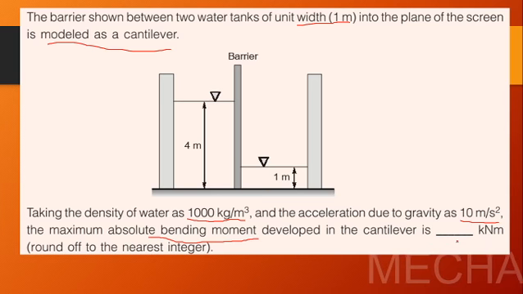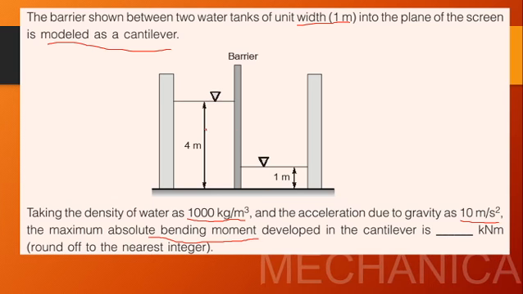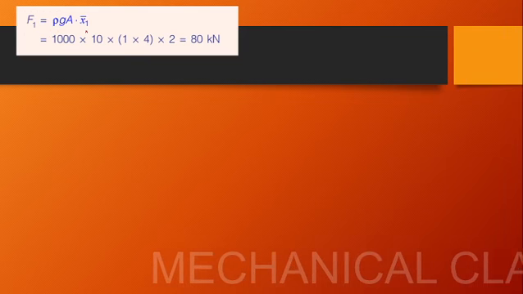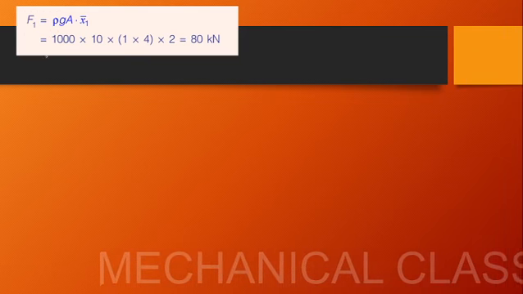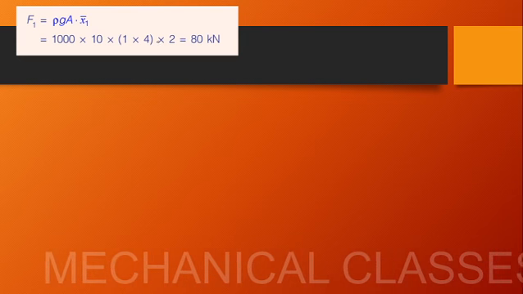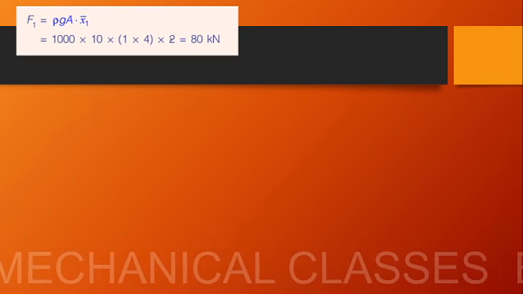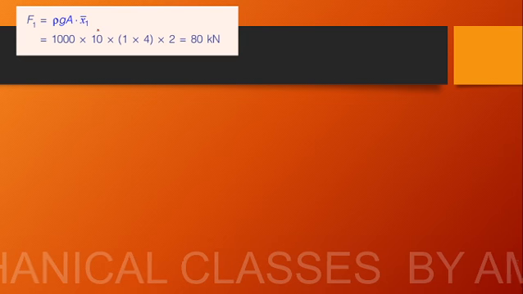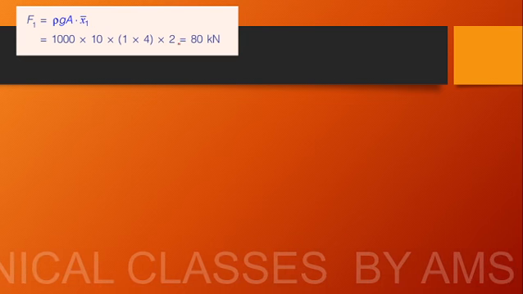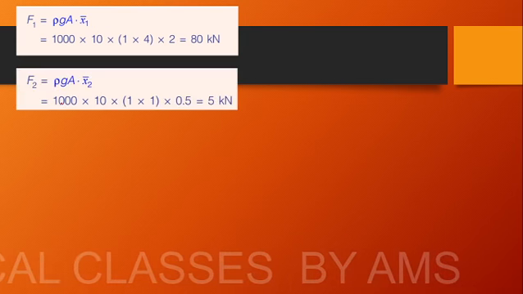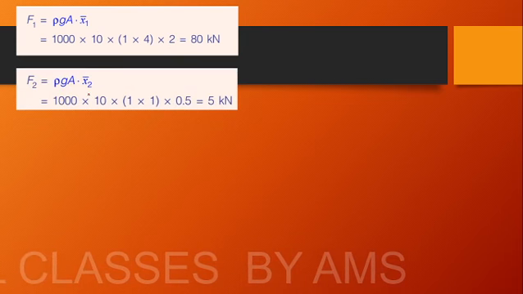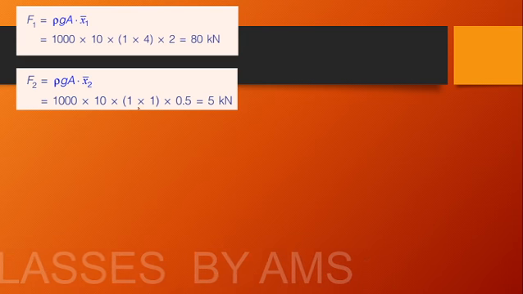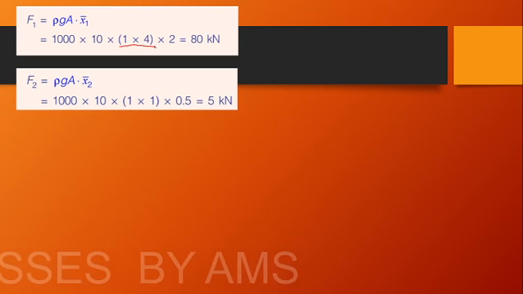So first we will calculate the force acting by this water. It is given by the equation rho g A x bar. So rho g A is the total water weight and it will be acting at the midpoint. X bar is the midpoint of the plate, the first plate. It is 4 meter wide, so x bar is equal to 2. For the second plate, towards the right side, again rho g remains the same. The area of the plate for the first plate is 1 into 4.